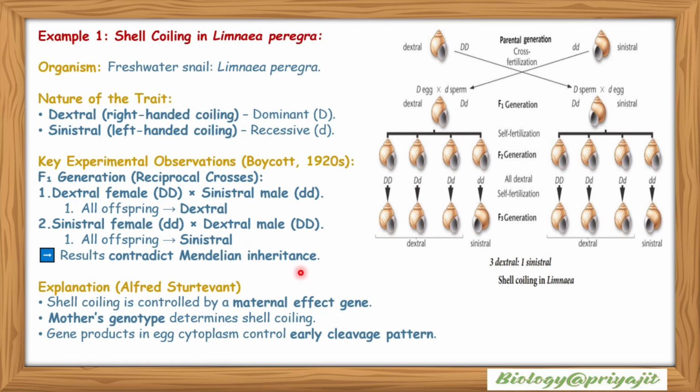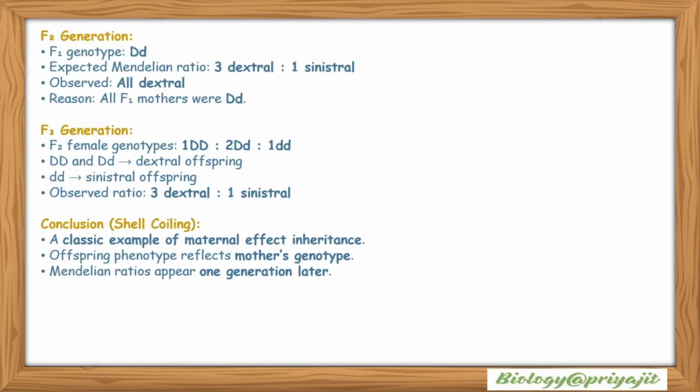The explanation was proposed by Alfred Sturtevant: shell coiling is controlled by a maternal effect gene, and the mother's genotype determines shell coiling. Gene products in the egg cytoplasm control the early cleavage pattern. This is the image showing the shell coiling pattern in Limnaea peregrina, the freshwater snail.